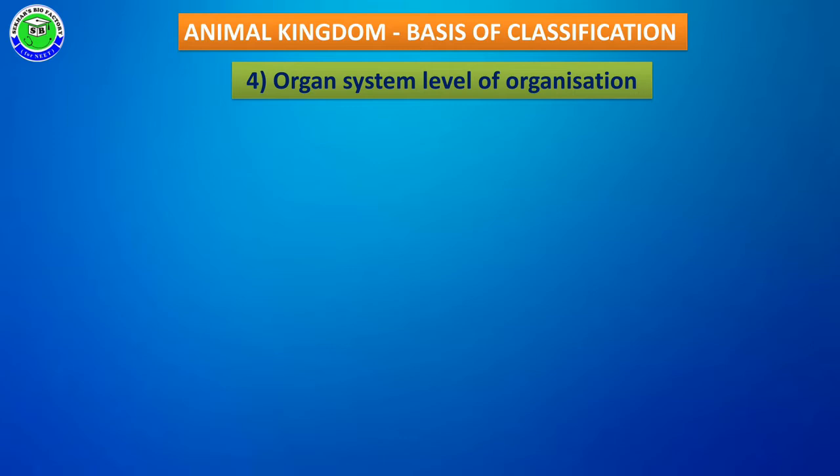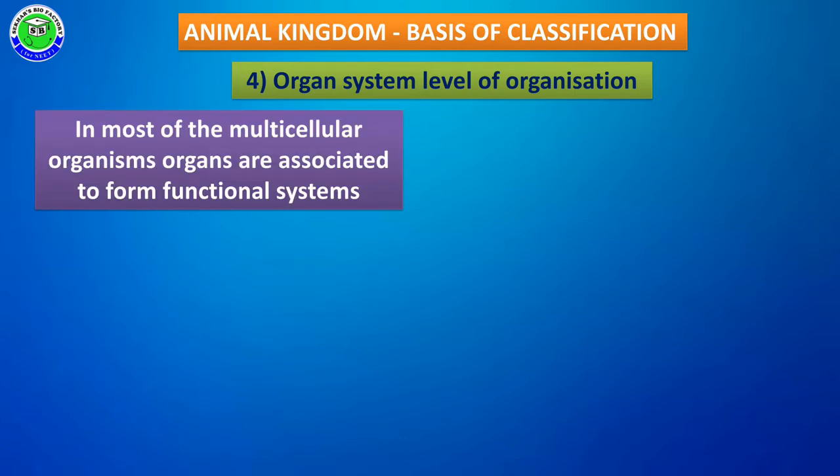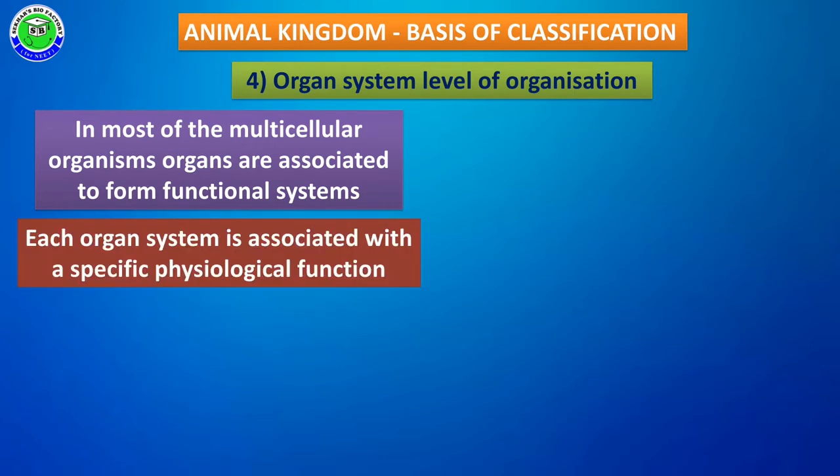And the fourth level, the last level of organization, is the organ system level of organization. In this organization, multicellular organisms have many organs, and all these organs become a specialized system to perform a function, called organ systems. Such organ systems are seen only in higher animals but not in the remaining organisms.